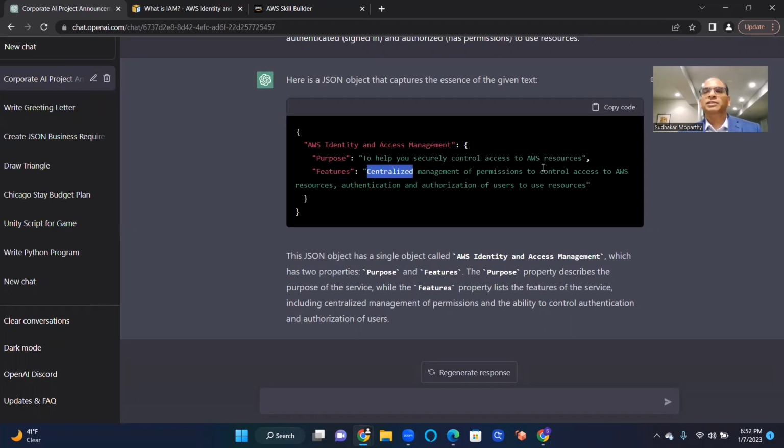Centralized management of permissions, control access to AWS resources, authentication, authorization of users to use resources. When you read something like this, you want to understand what is authentication, what is authorization, what is the difference between those two. Everything that you see, you should have a clear, unambiguous understanding of what they mean by that.